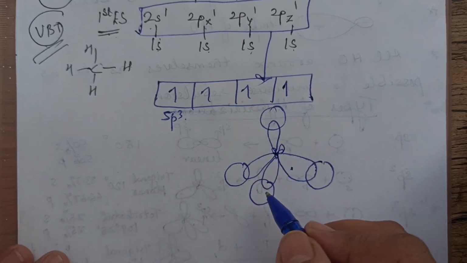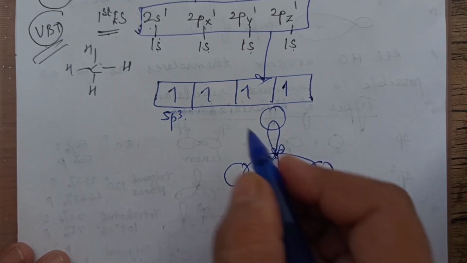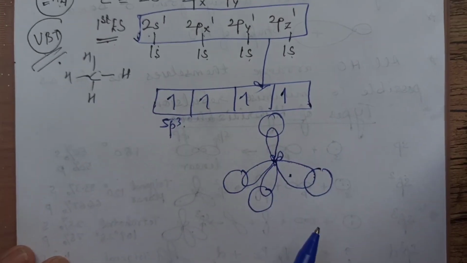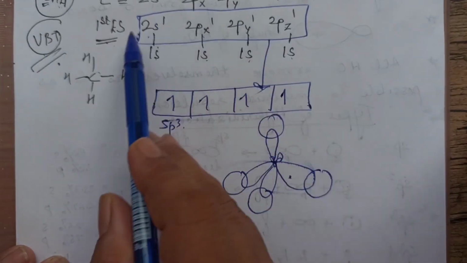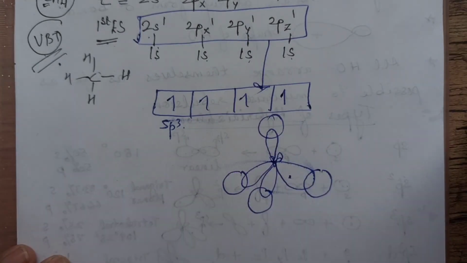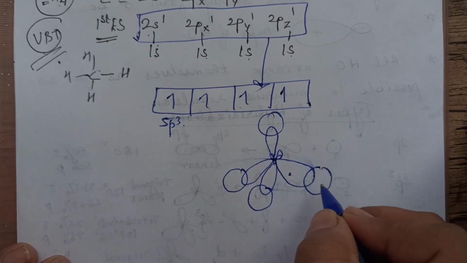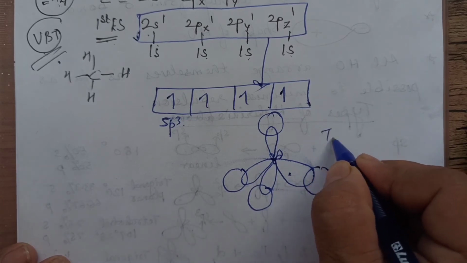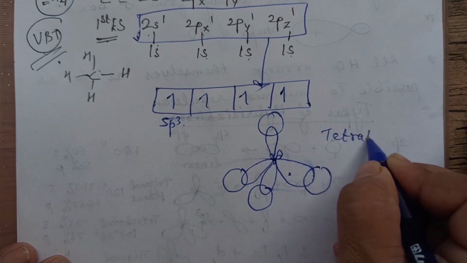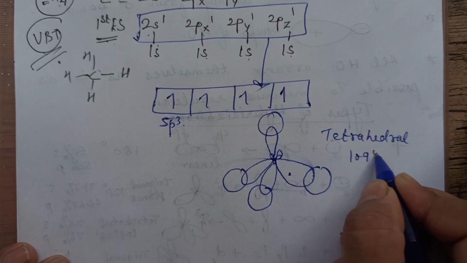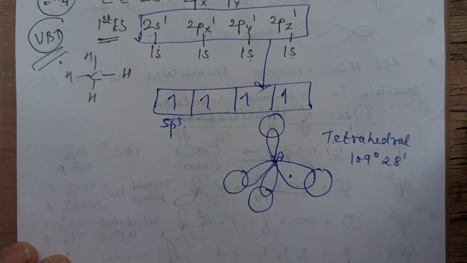It is not pure s and pure p overlapping with 1s as explained by valence bond theory. As per hybridization, s and p mix and new orbitals are generated. These are called sp3 hybrid orbitals and each one is now overlapping with 1s. So what is the arrangement here? It is a tetrahedral arrangement and the bond angle is 109 degrees 28 minutes.